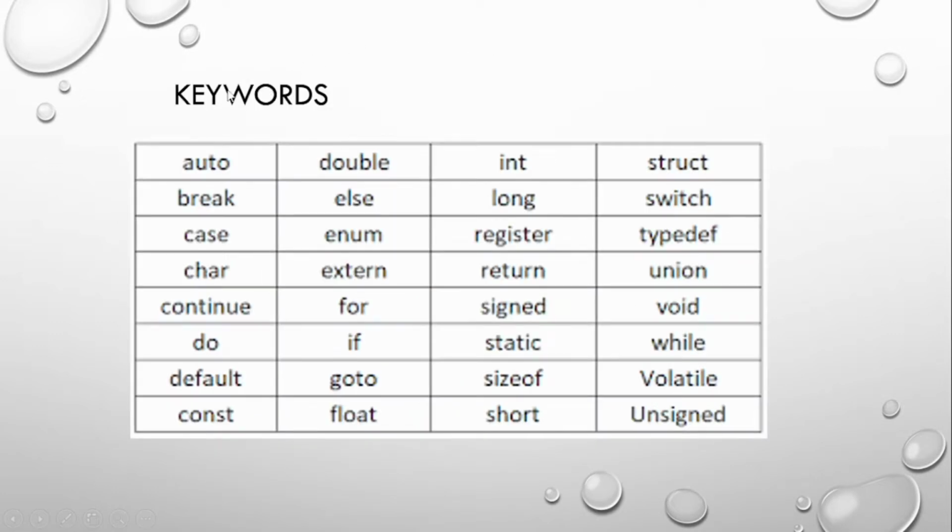Keywords. Keywords are the built-in words in C language. We have 32 keywords in C language. Those are auto, break, case, char, continue, do, default, const, double, else, enum, extern, for, if, goto, float, int, long, register, return, signed, static, sizeof, short, struct, switch, typedef, union, void, while, volatile and unsigned.